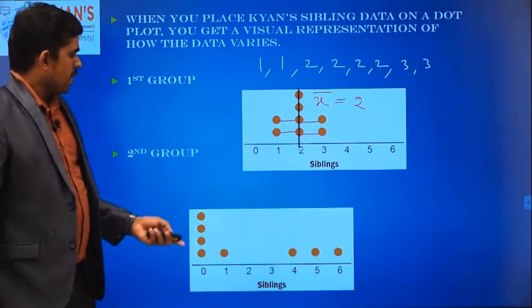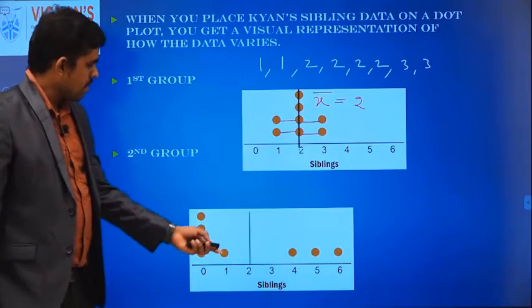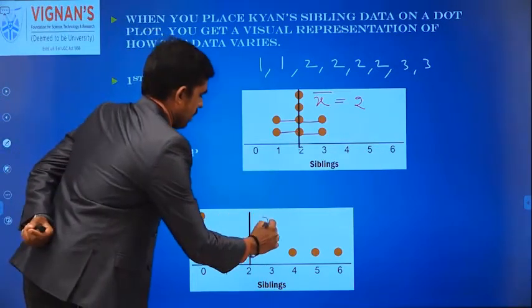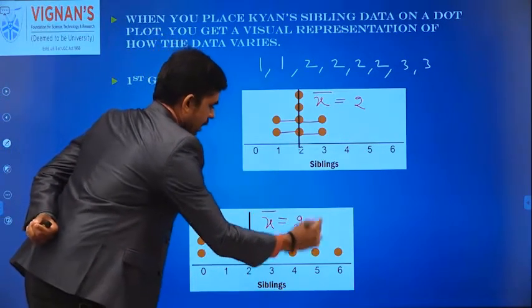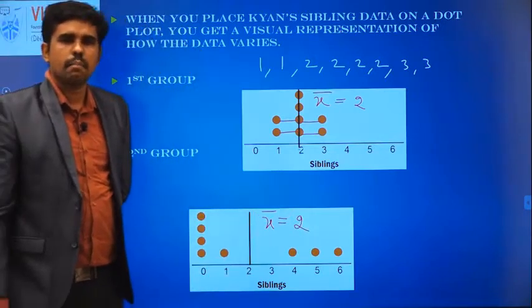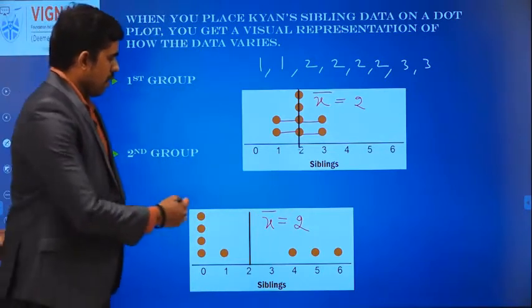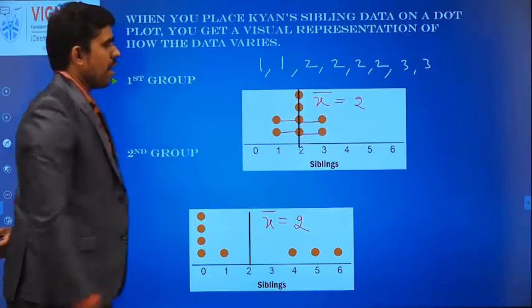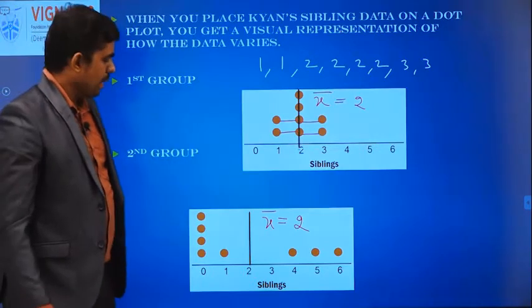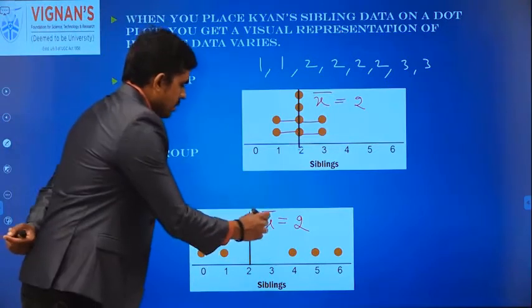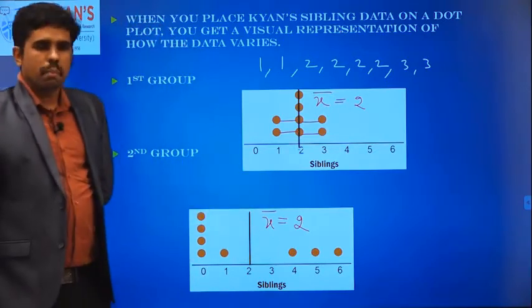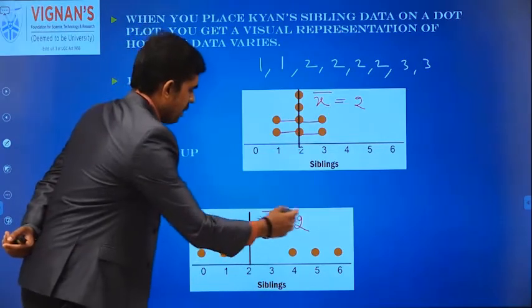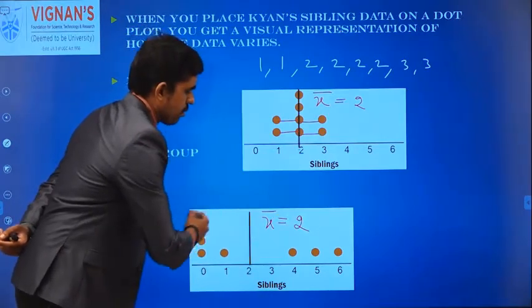Now you see one more example. For this problem also, my x bar is 2. You know how to calculate the mean value for raw data, frequency data or class interval data. Of course this belongs to frequency data. For this also I am getting average 2, but you see the values, right? The values are spread out everywhere, right?